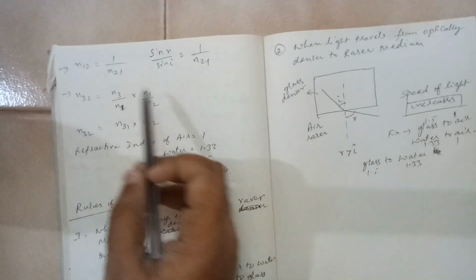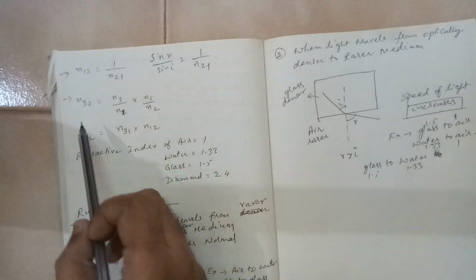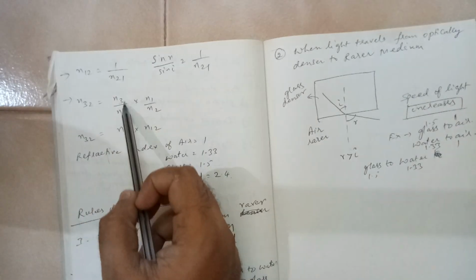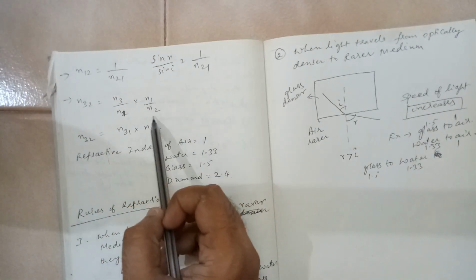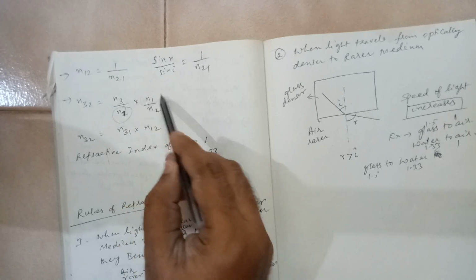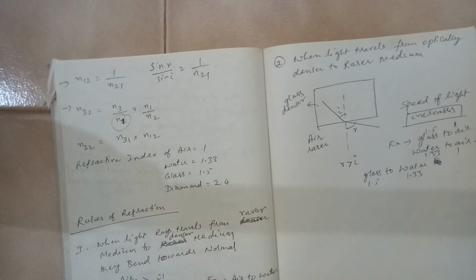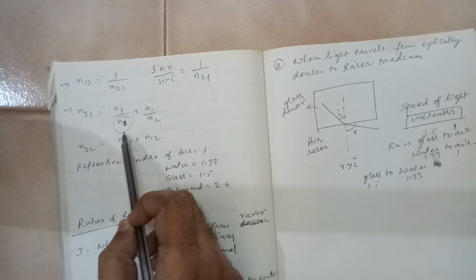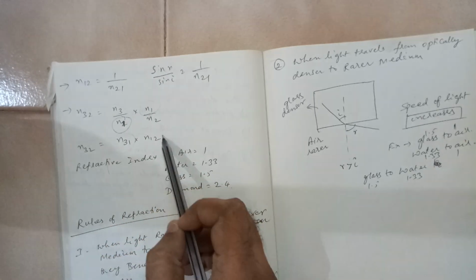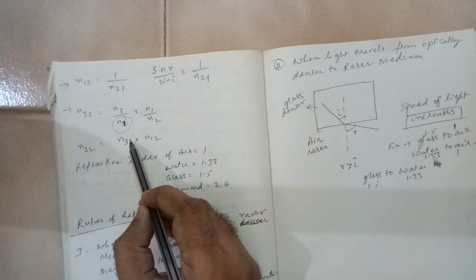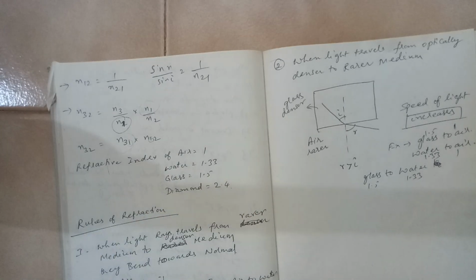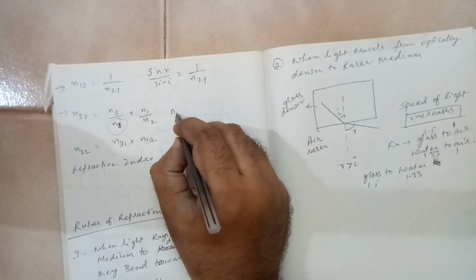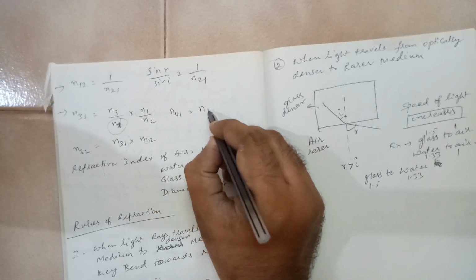Now suppose you want to apply a chain concept. n32 can be written as n3 by n1 into n1 by n2. I'm just introducing one n1 term here, another medium. So n32 will be equal to n3 by n1, which is n31, times n1 by n2, which is n12. You have to see that the second term and the first term have to be matched. You can keep on extending like this.